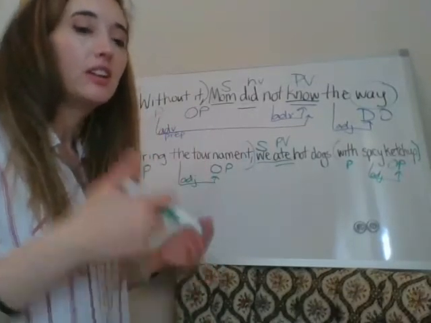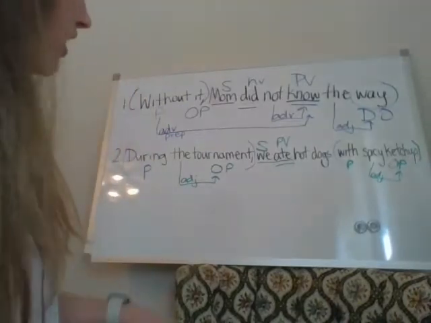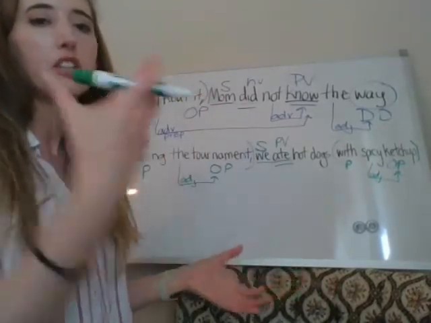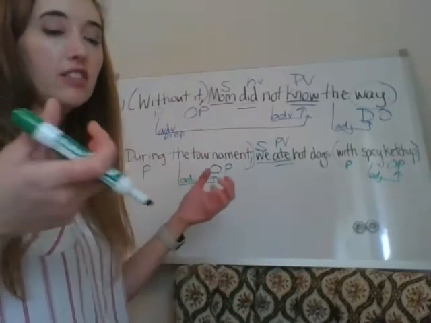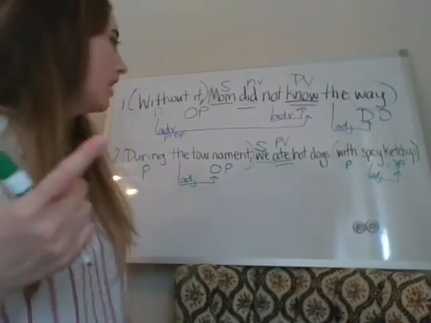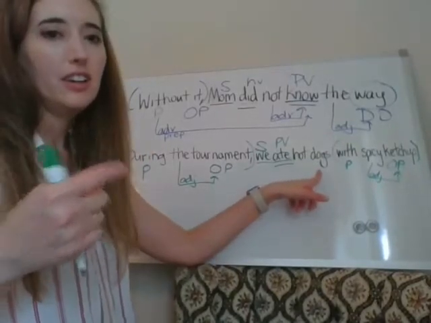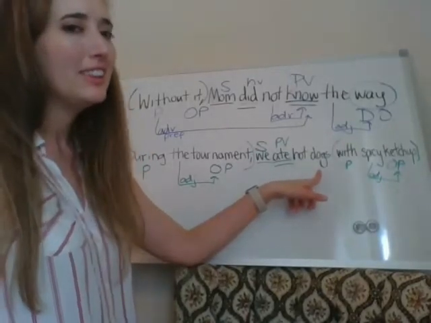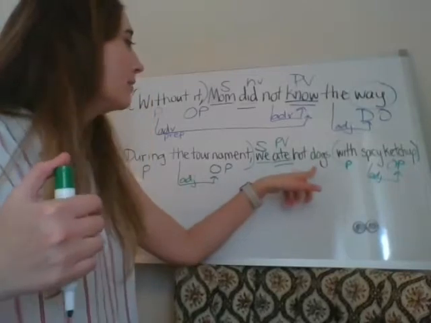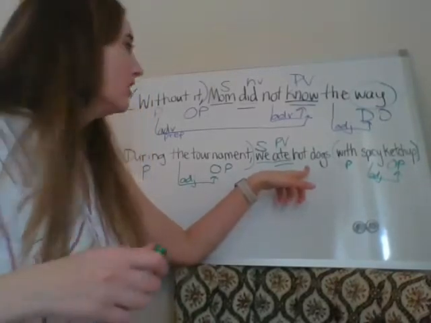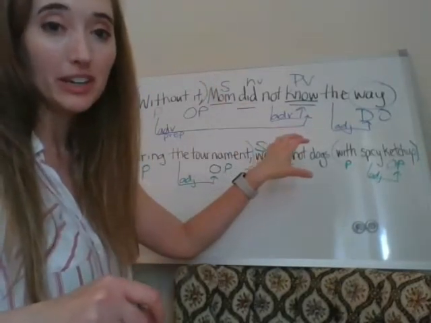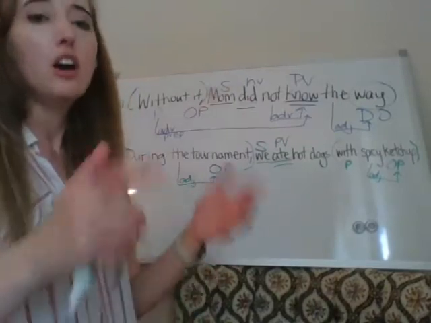We ate hot dogs. Now, a lot of times when we have 2 separate words, we will have one of them as the adjective and the other one as the noun that it's modifying, even though they tend to go together. We'll stick with what our book says on this one and count hot dogs as one thing, because if it says we ate dogs and then hot modifies what kind of dogs they are, that would make it seem like we're actually eating dogs, which would be very sad, and they happen to be hot. So we are going to scrap that, because that would change the meaning of what's happening in this sentence, and instead circle the whole thing, hot dogs.